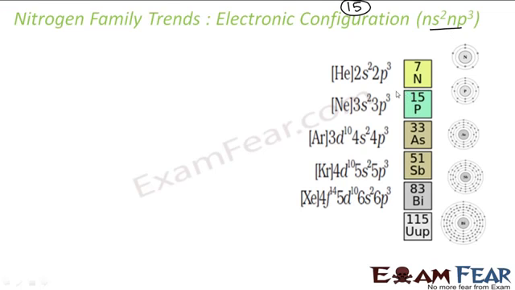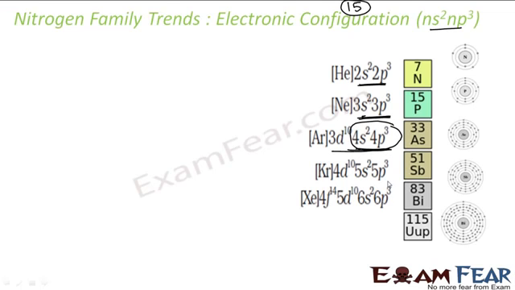So for nitrogen, it is helium 2s2 2p3, right? Helium is what? 1s2. So that is my trend, 2s2 2p3. For phosphorus, it is neon 3s2 3p3. For arsenic, it is argon 3d10 4s2 4p3. So this is what I'll look into.